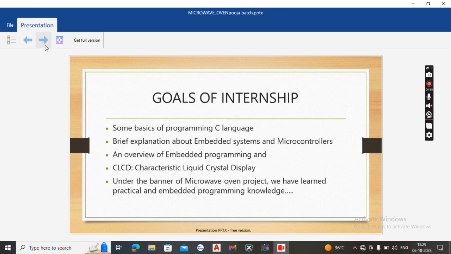Now coming to the goals of our internship. Under the duration of this internship, we have gained some basic knowledge of the C programming language, and we learned briefly about embedded systems and microcontrollers. We also learned embedded programming and about character liquid crystal display. Under the banner of this internship project, the microwave oven, we have gained and learned practical embedded programming knowledge.